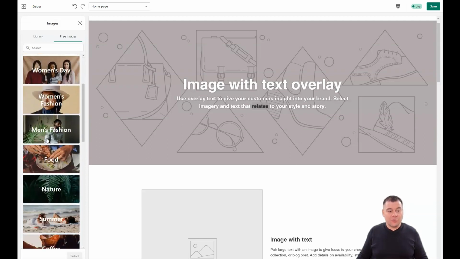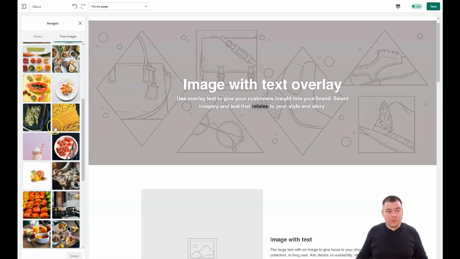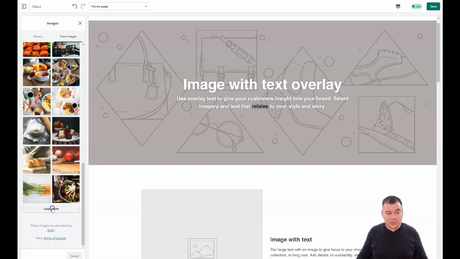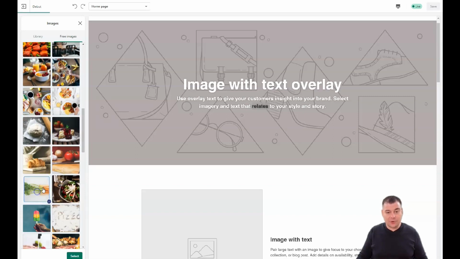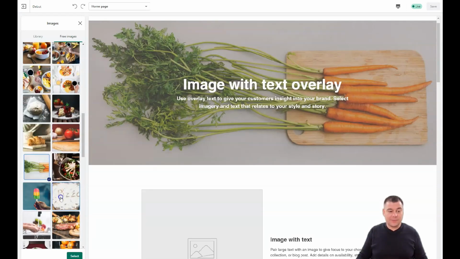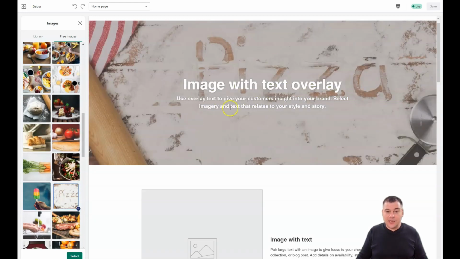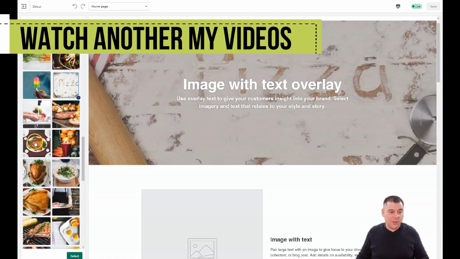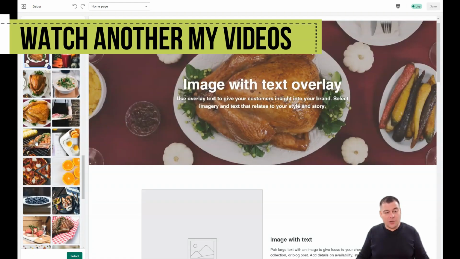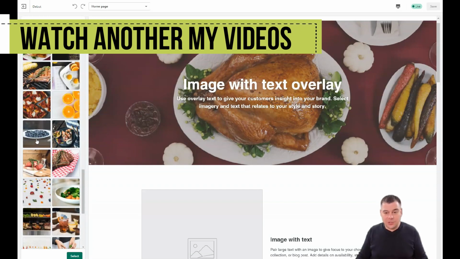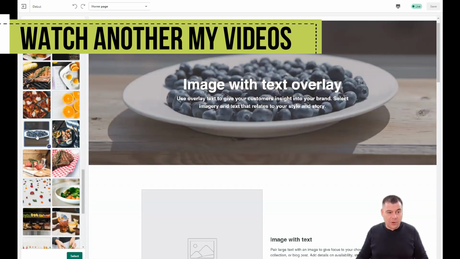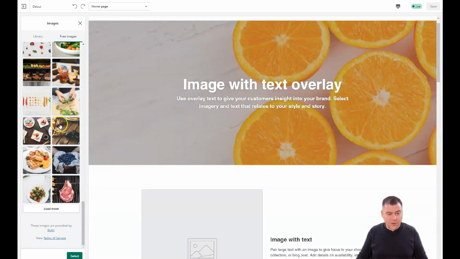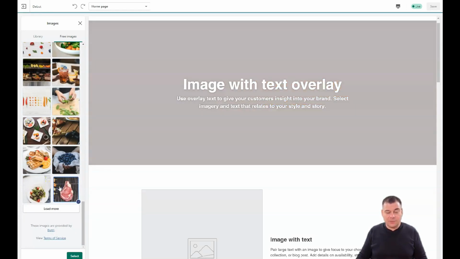Of course, this is a great opportunity to use the free images that are available on the platform. If you don't have your own content, for example, for your cafe, maybe you have a pizza, and here you go. Maybe you're just starting and you don't have a physical product yet, or you just don't have money to launch with professionally made great content. You can use those free images here, and it's going to be great.